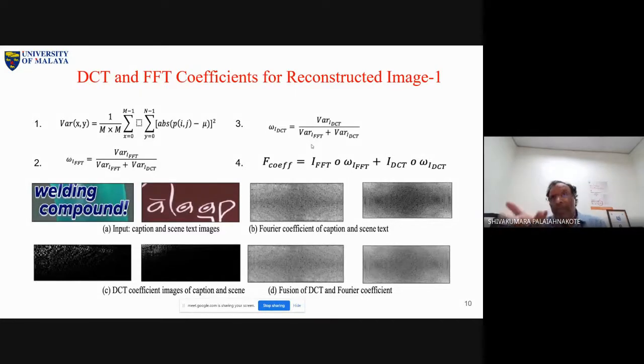Okay, when you do a copy paste operation or insertion operation over a homogeneous background, what happens? Because of the disturbance, you don't get the same values now. Before copy paste, yes, there are the same values. Now, due to the copy paste operation, you will lose the same values and have different values. So, coming back to the variance: when you have the same values, what is the variance? It is 0. When you have variation in the values, variance is high.